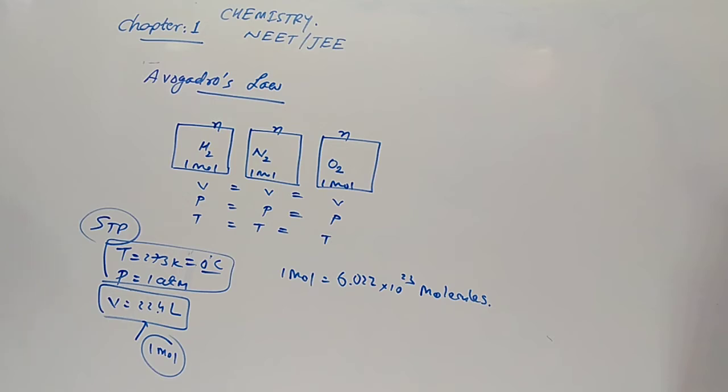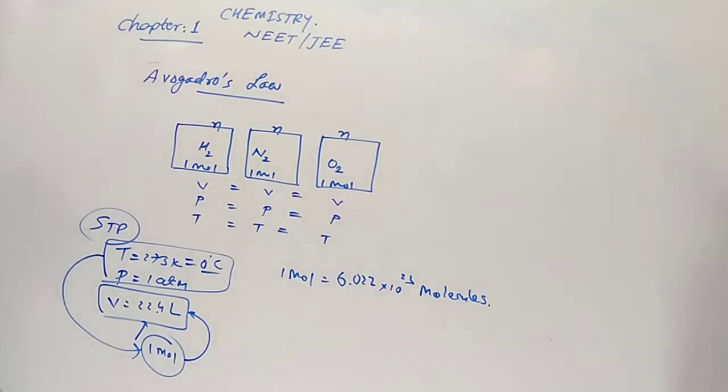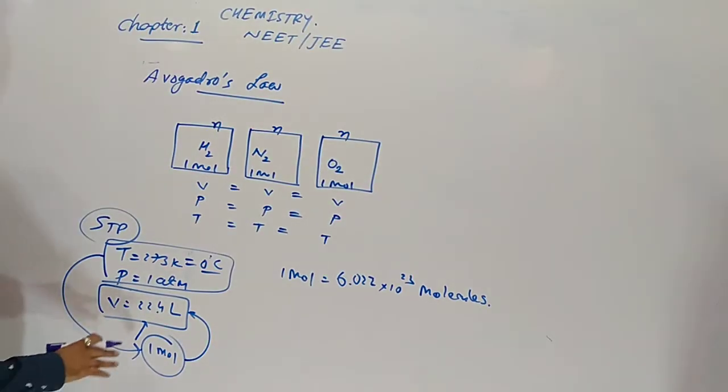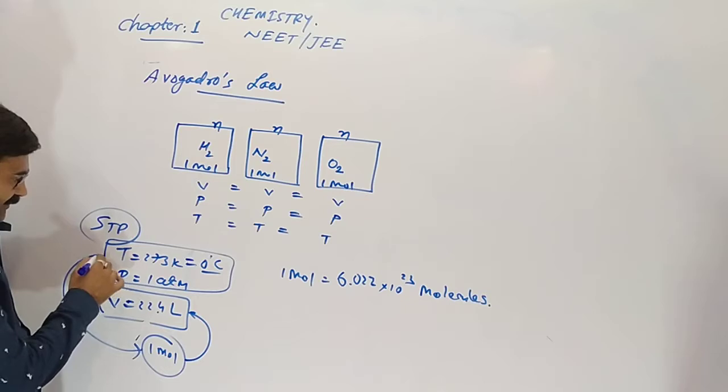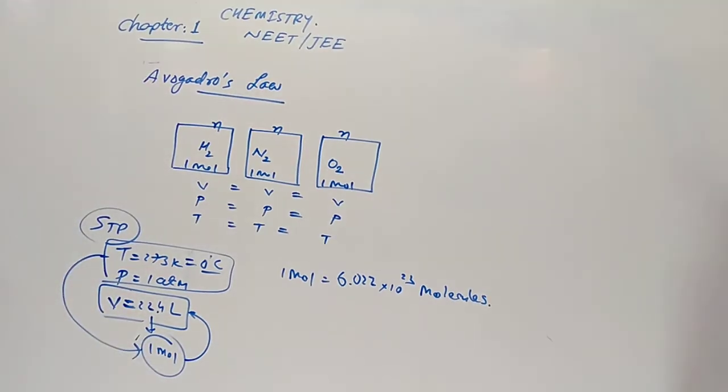In our syllabus, when the word STP comes up in any chapter, it is fixed: temperature decided by scientists is 273, 0 degree Celsius, and 1 atmosphere is called STP. At STP, when we take 1 mole of gas, it has a volume of 22.4 liter. Otherwise, when we take 22.4 liter at STP, the molecules are 1 mole quantity. That is Avogadro's law.